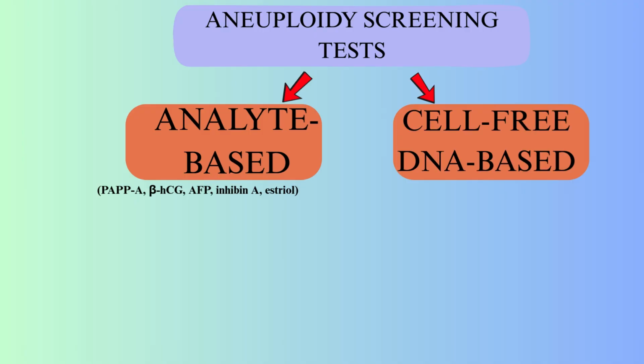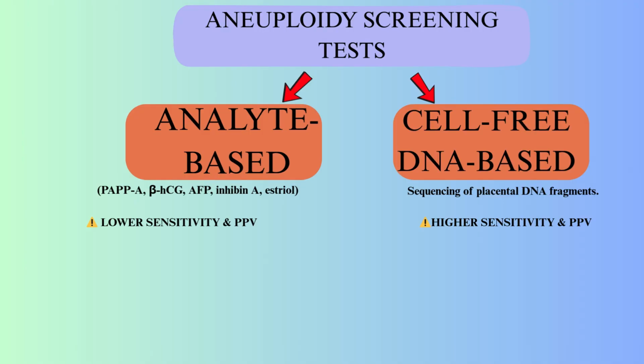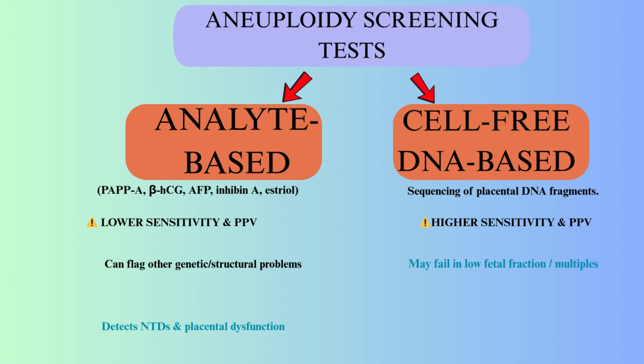There are two types of aneuploidy screening tests: those that are analyte based and those that are cell-free DNA based. Cell-free DNA based screening is more sensitive and specific than analyte based screening, and it has a much higher positive predictive value. However, analyte based screening has the unusual benefit that an abnormal result may indicate a genetic abnormality for which screening was not specifically performed.